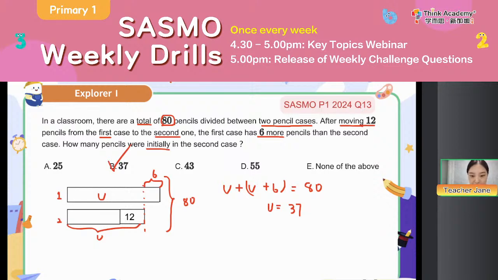No, actually, I'm not correct, everyone. Don't forget that in the question, our task is to see how many pencils were initially in the second case. Initially, right? So we need to take away the 12 that came from the first pencil case. So we also need to do 37 minus 12. What is the answer, everyone? Let's calculate together.